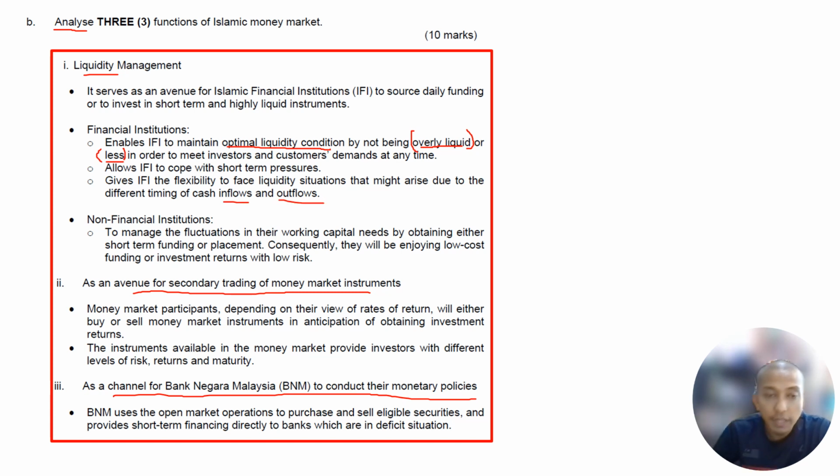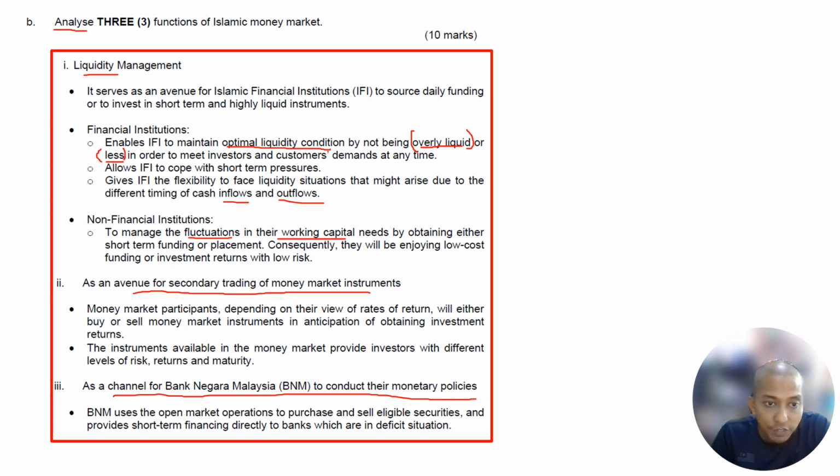Again, we discussed this already. The main participant of the money market, as I mentioned, is the bank, because the bank really needs this short-term funding, as it's maybe not balanced between those who deposit and those who withdraw cash. Non-financial institutions use it to manage the fluctuation in their working capital. When you mention working capital, you need to know working capital comes from current assets less current liabilities. Then you get working capital. They meet these needs by obtaining either short-term funding or placement. Consequently, they enjoy low cost funding or investment return with low risk.